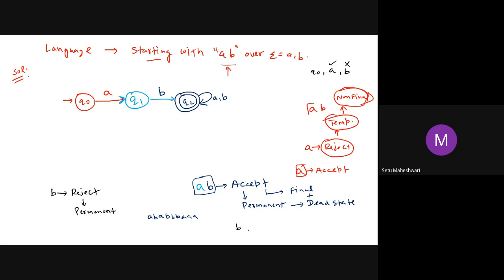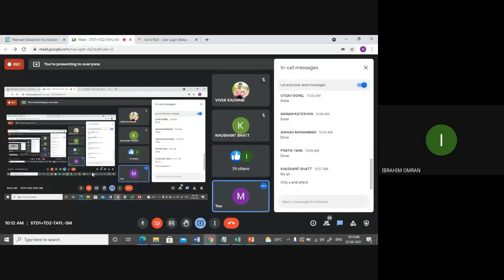Doesn't matter what else you bring to the string after B, it is not going to change the status of the string. And permanent rejection is shown by which type of state? Non-final dead state. So I will make here a non-final dead state Q3. It is supposed to be a non-final dead state. Is that clear to everyone? Yes, sir.